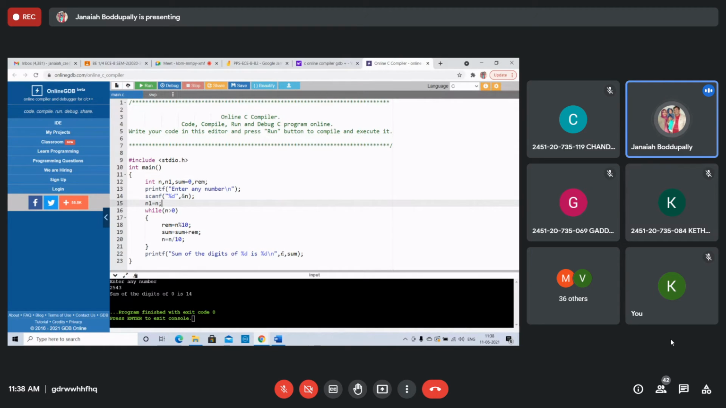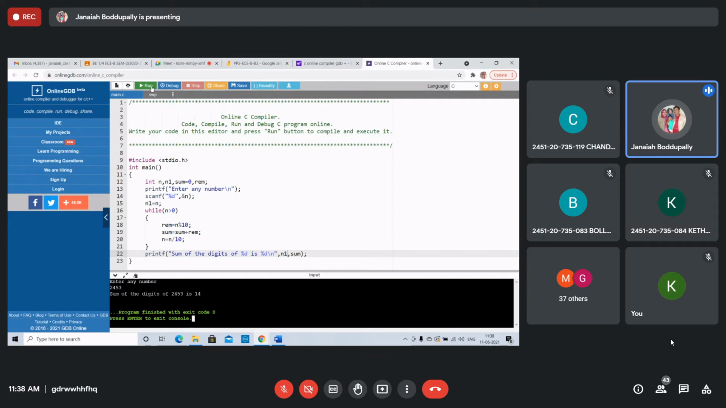Now you take this n1. That n1 is the same 2543 only. If you take it, then n will become 0 finally after executing 4 iterations. Enter any number, 2453 or 2543, whatever.